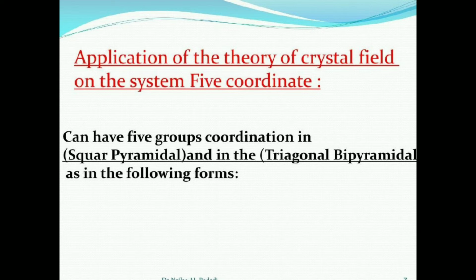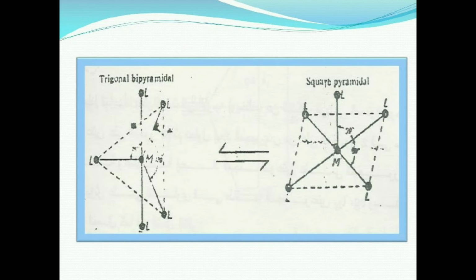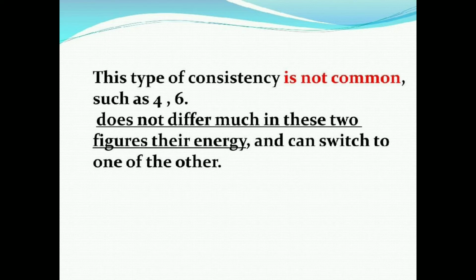Now look into the application of crystal field theory to five-coordinate systems. Five ligands can be coordinated in square pyramidal and in trigonal bipyramidal geometry, as in the following figures. Here is the trigonal bipyramidal structure, a five-coordinate system, and the square pyramidal, also a five-coordinate system. So both geometries are possible for a five-coordinate system. This type of coordination is not as common as four or six, and the two figures do not differ much.